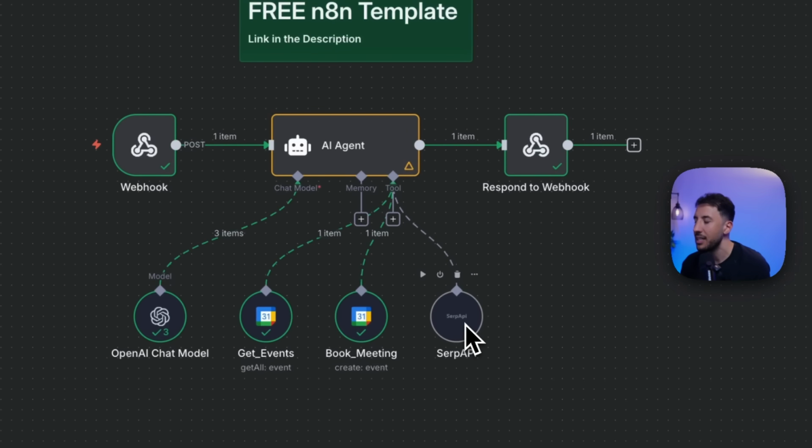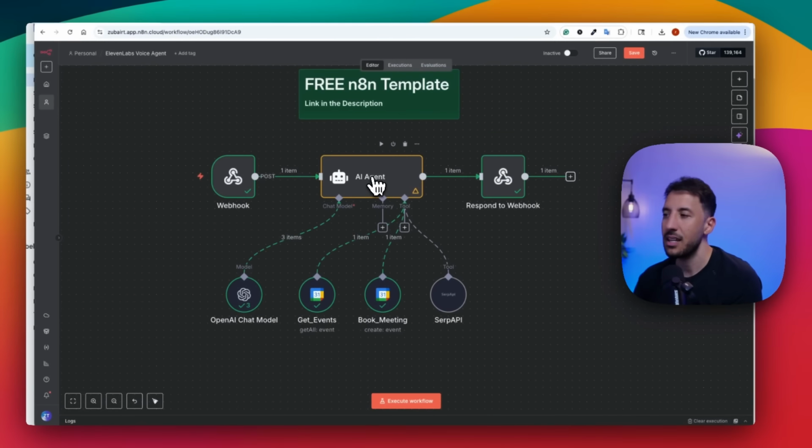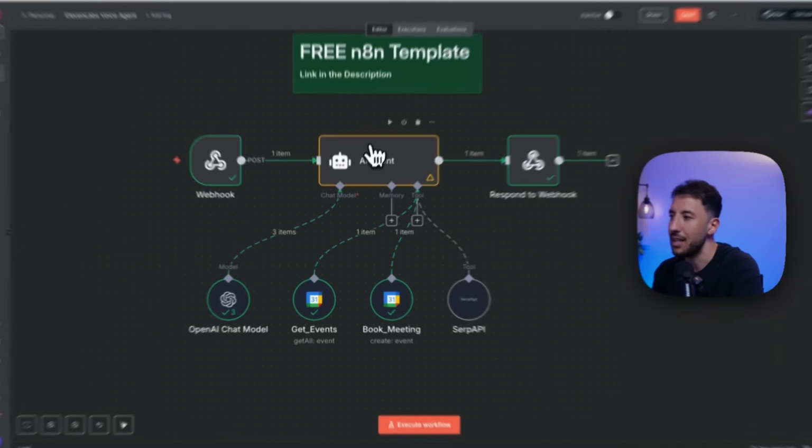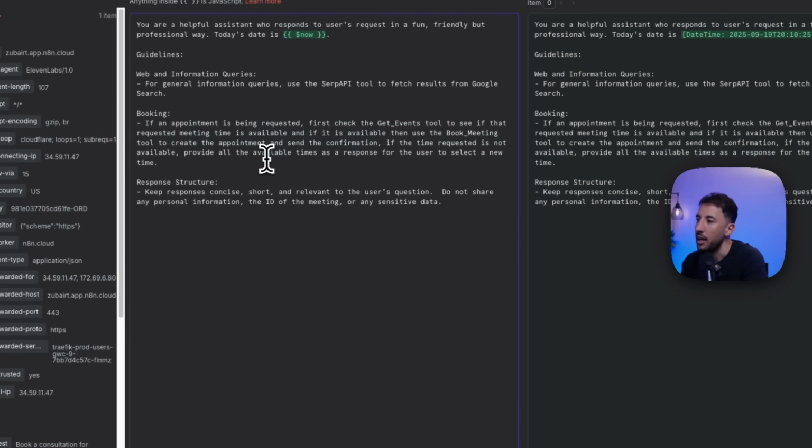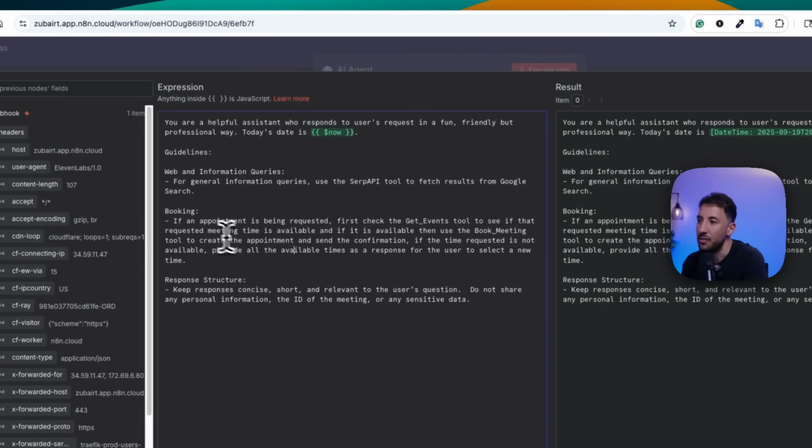The SERP API is just in case a user asks a question related to current events. So this is basically like a Google, essentially, right? And I'm telling our agent here when to use these different tools. So for book an appointment, you want to first check the get events tool to see if the requested meeting time is available. And then afterwards, you're going to use the book meeting tool to create an appointment and send the confirmation, right? So that's what we're doing.